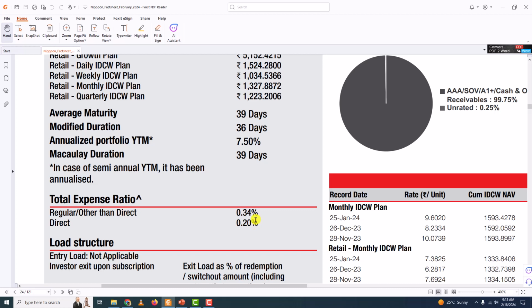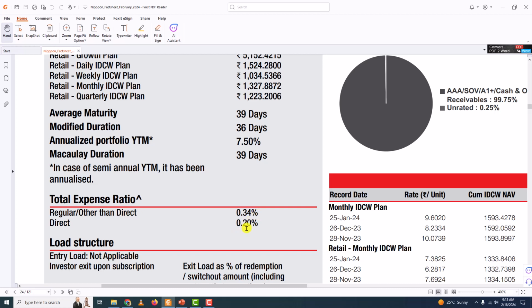Now, what does this expense ratio mean? It means that from the total fund value, the AUM, 0.34 percentage is taken to take care of expenses per year. What does this mean?